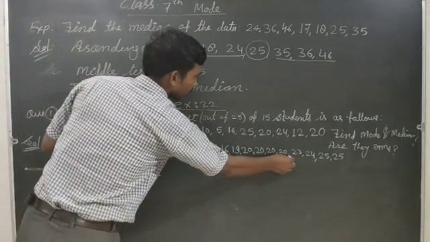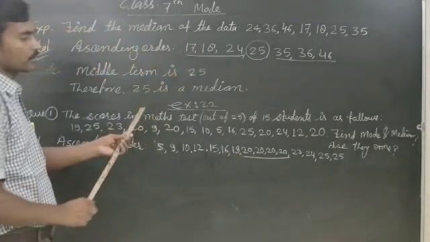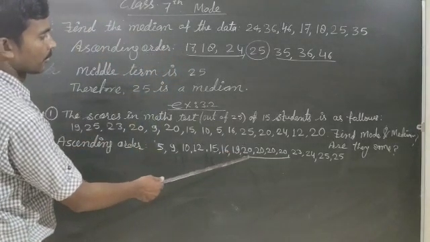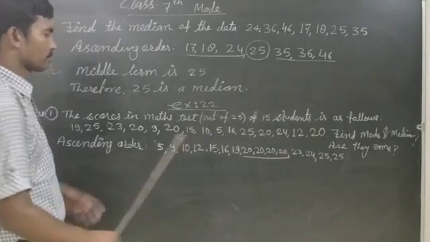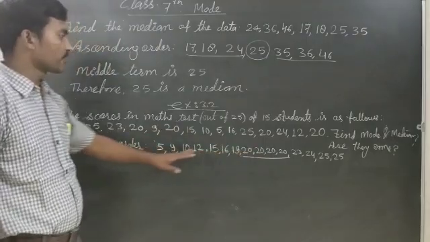Now the maximum frequency: mostly 20 occurs, 1, 2, 3, 4 times. 20 comes 4 times, the maximum.